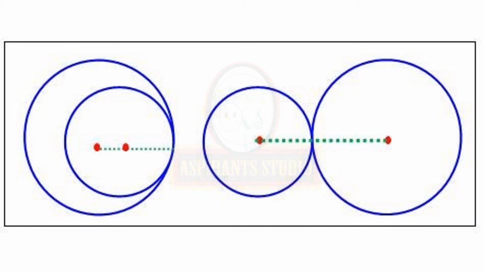Circles intersecting in a point, these are touching circles. They touch internally or externally. See the first figure, they are internally touching circles. See the second figure, they are externally touching circles. These circles intersect in a point. They have different centers, different radii, and only one common point.